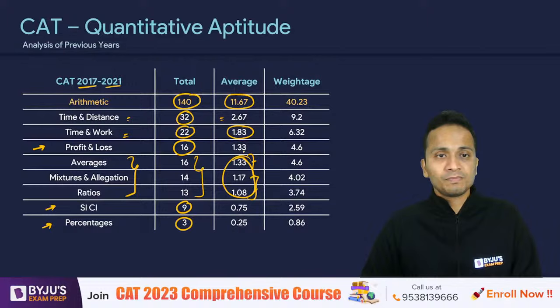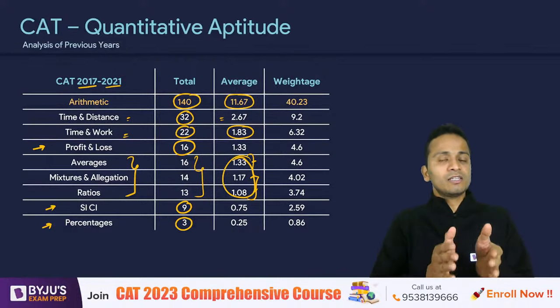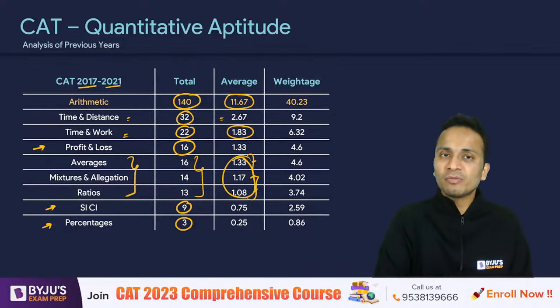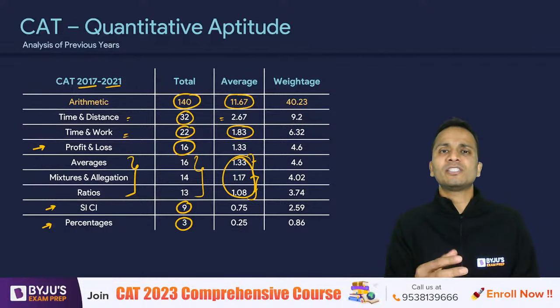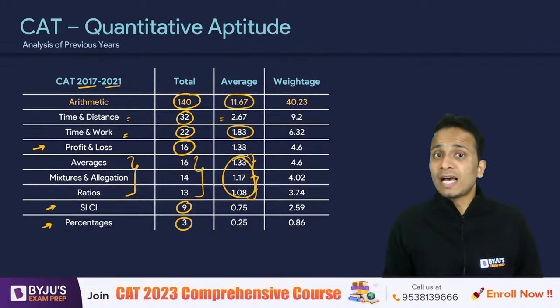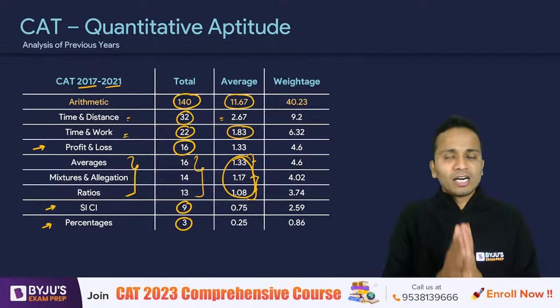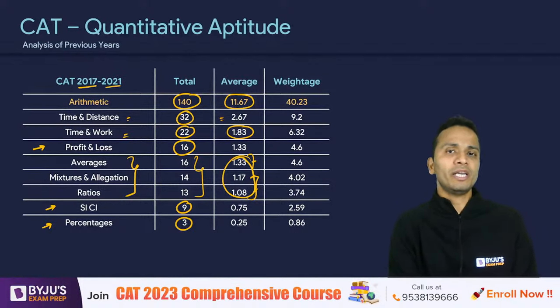So this is the importance of arithmetic that you can see as far as the QA section of CAT, or be it any other examination, XAT, IIFT, SNAP, or any other examination. Arithmetic has always been the most important area.